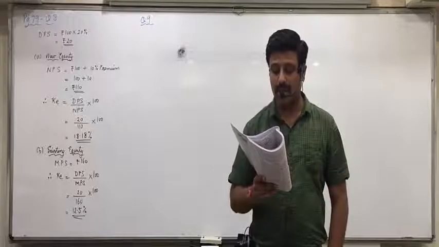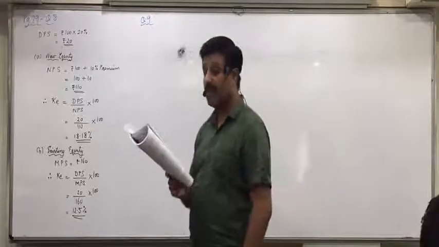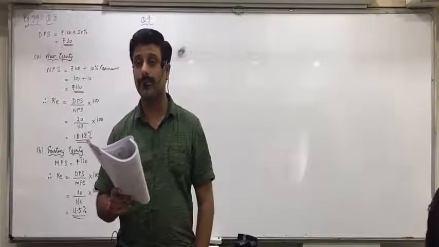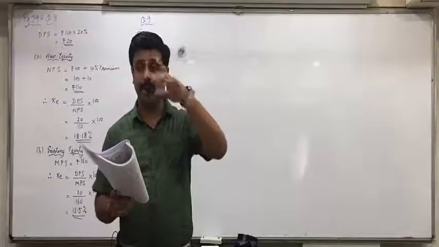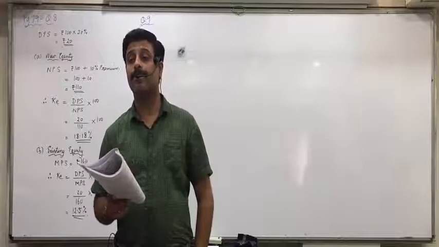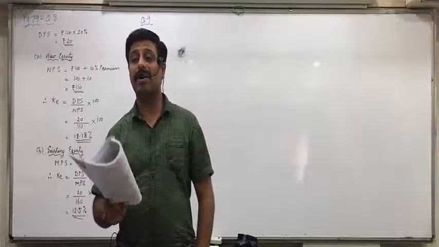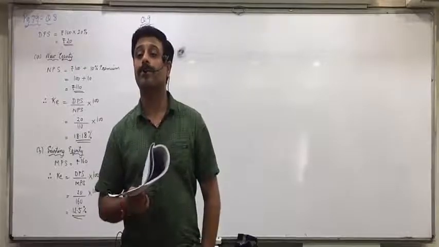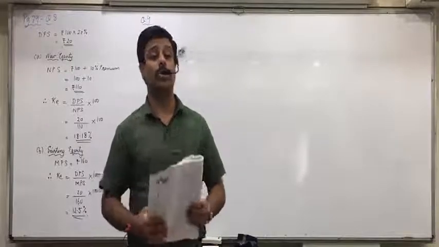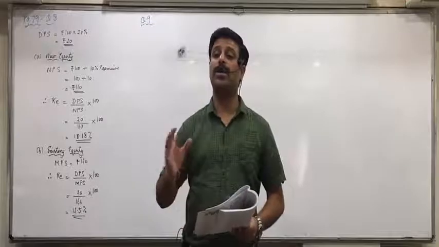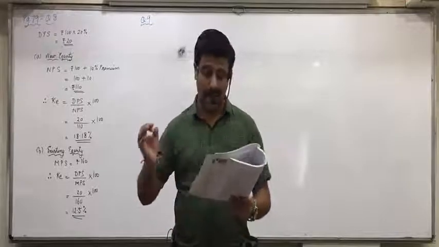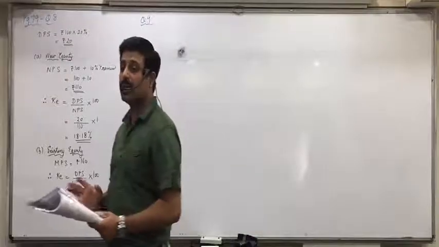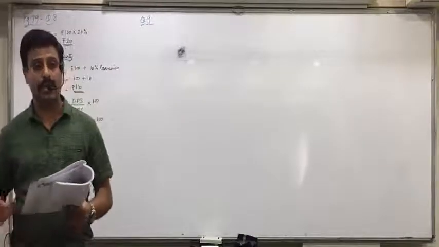The flotation costs are expected to be 5% of share price. Mansi, what will you do with the flotation cost? We'll always minus the flotation cost to get net proceeds per share. So 100 minus 5%, 5 rupees. What will you take as the net proceeds? 95. Any doubts with this?